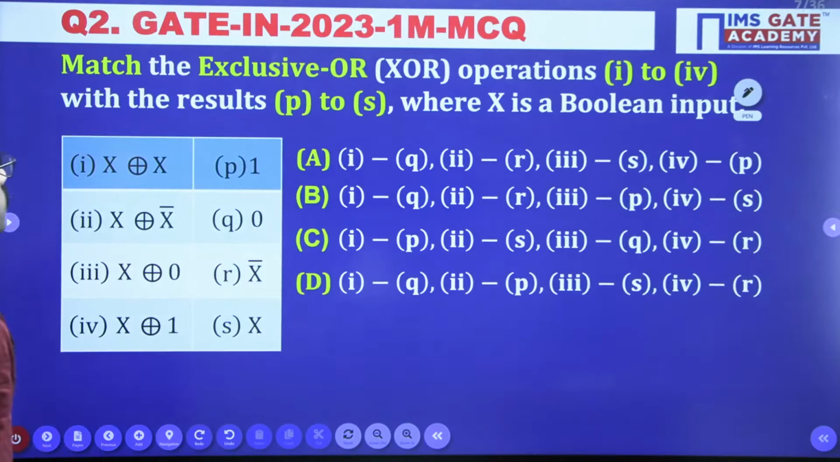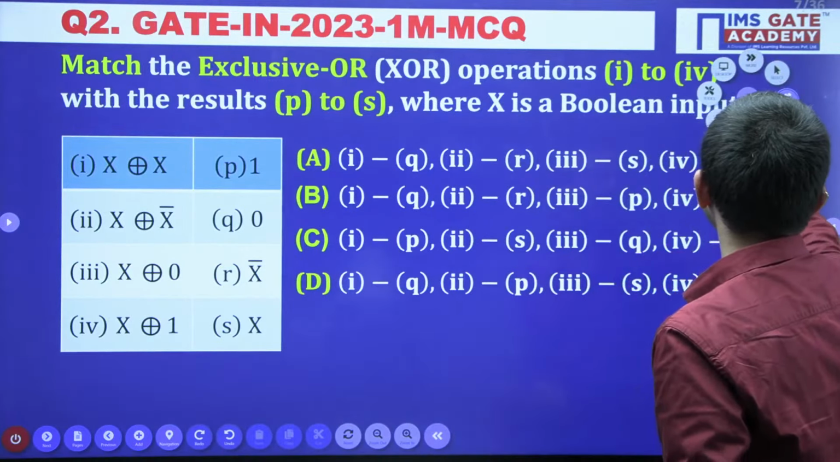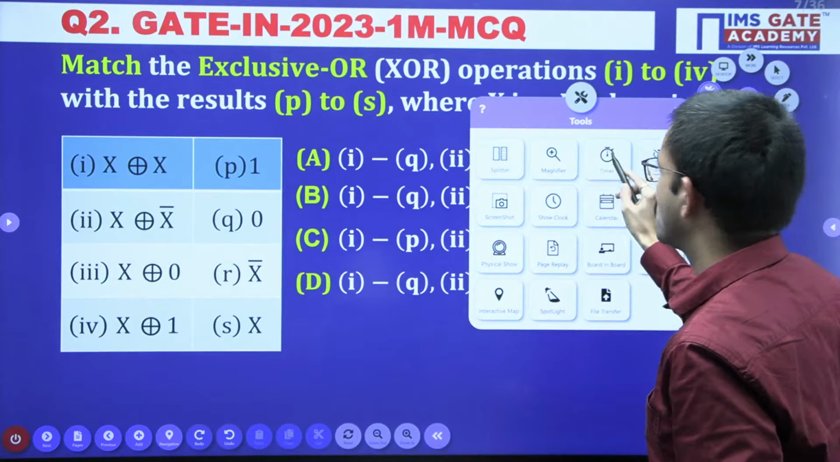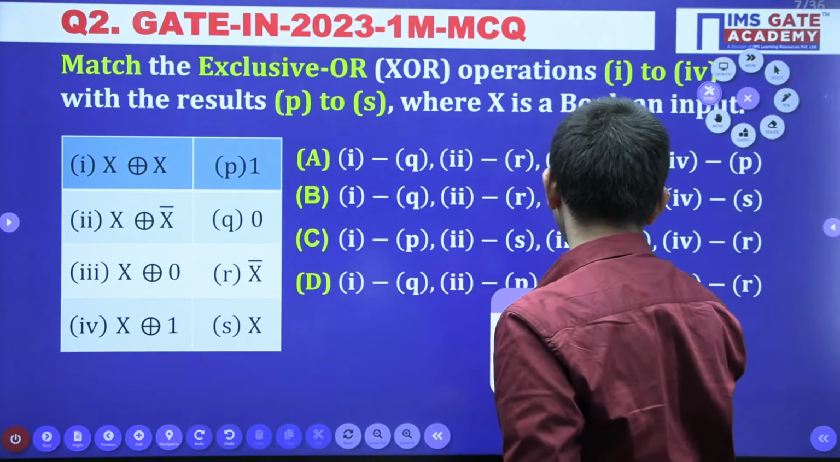Now the next question, which was asked for instrumentation in 2023 for 1 mark. So all of you give a try. This is a simple question which is related to XOR operation.